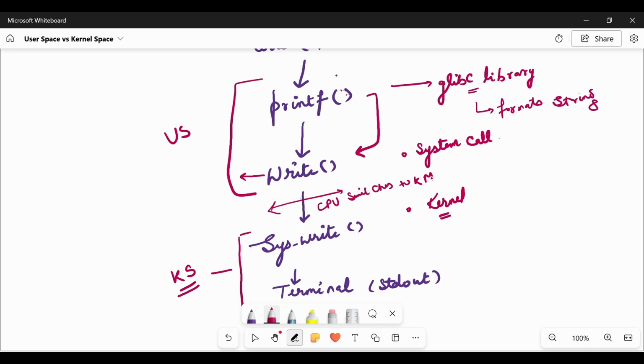Now the kernel has to write to the terminal or the device driver. At this point, the kernel writes to the terminal buffer.